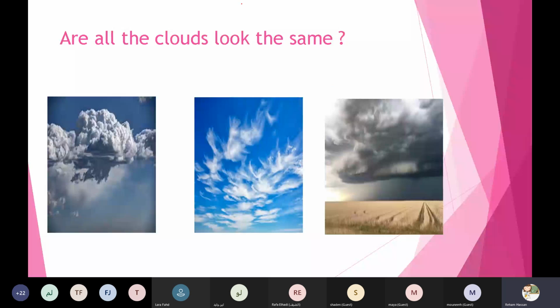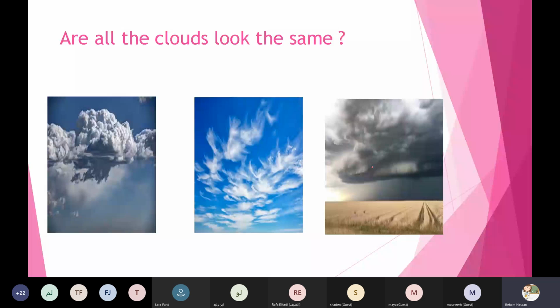Okay. Now look here, grade 1. Look at this picture and tell me. Yes, Ranim? It is about the air. Are you sure? Look well, honey.